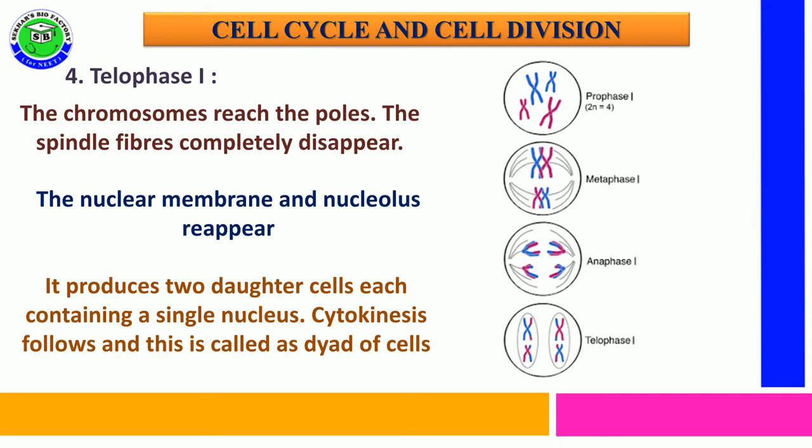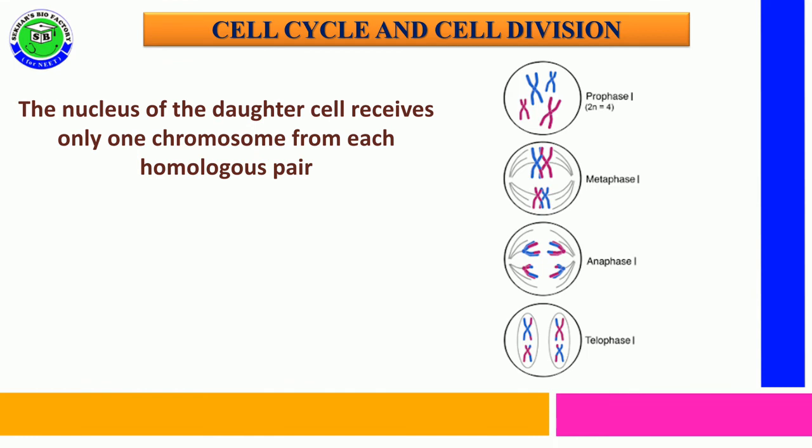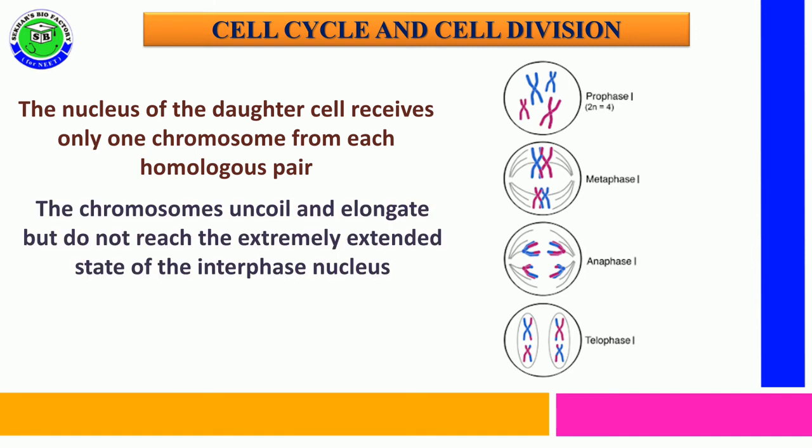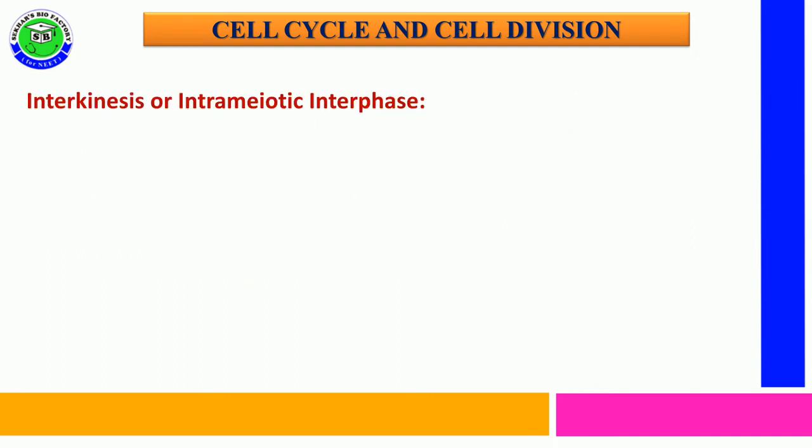But in these haploid cells, each chromosome still consists of double the amount of DNA. The nucleus of the daughter cells receives only one chromosome of each homologous pair. That's why the chromosome number is reduced. The chromosomes after completion of telophase 1 get uncoiled and elongated, but they do not appear in an extremely extended state like the interphase nucleus. In between meiosis 1 and meiosis 2, a minute gap is present.